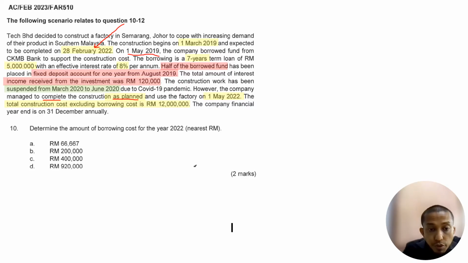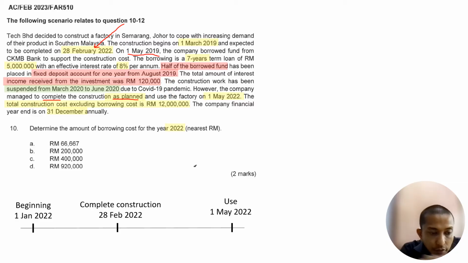Alright, so the amount of borrowing cost in this case, of course, is the amount that we can capitalize only during the year 2022. Right, so during the year 2022, if we look back at the date, you can see the loan is taken from 2019, right? So in 2022, definitely we can start from the beginning, 1st of January 2022.